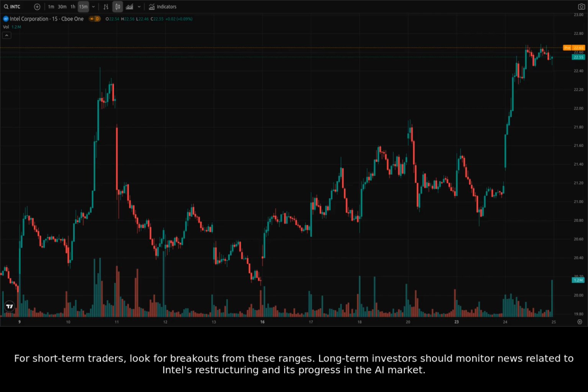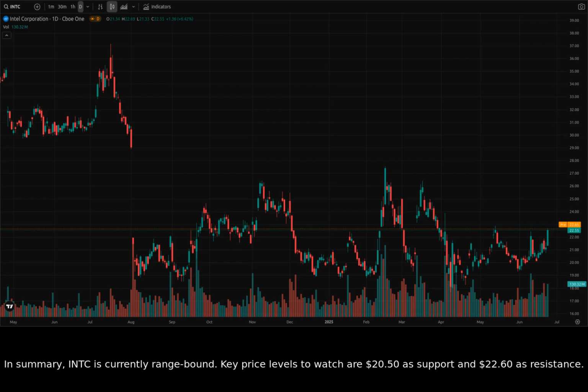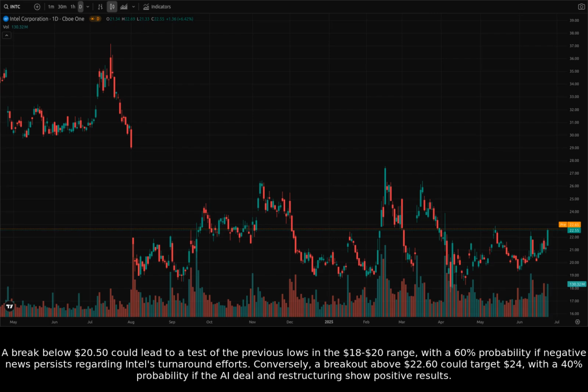Long-term investors should monitor news related to Intel's restructuring and its progress in the AI market. In summary, Intel is currently range-bound. Key price levels to watch are $20.50 as support and $22.60 as resistance. A break below $20.50 could lead to a test of the previous lows in the $18 to $20 range, with a 60% probability if negative news persists regarding Intel's turnaround efforts.